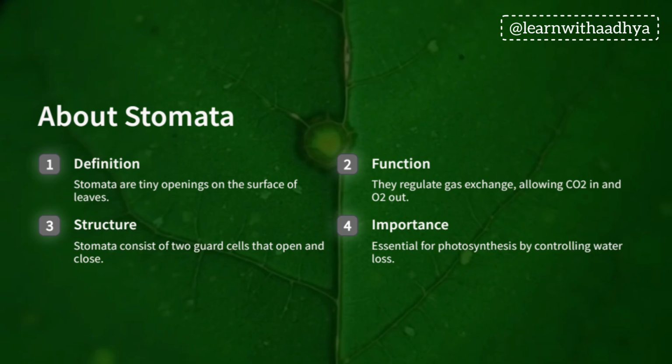Stomata. Stomata are tiny openings on the surface of leaves. A stoma consists of two guard cells, one opening and one closed. In some leaves we can see stomata with the naked eye, or in some we cannot. Sometimes we might require a microscope to see the structure of stomata clearly. Stomata regulate gas exchange, allowing carbon dioxide in and releasing oxygen. Stomata are very essential for photosynthesis and control water loss.